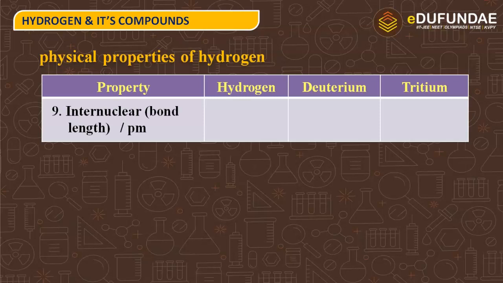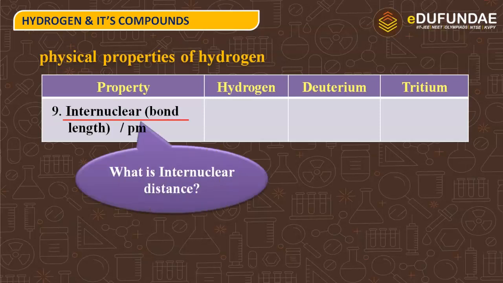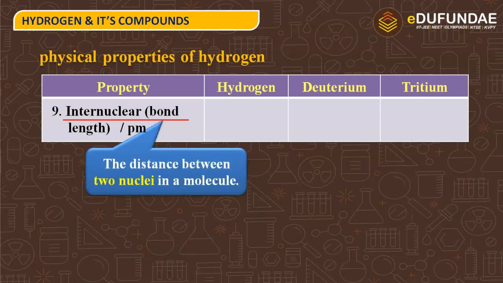Next property is internuclear, or we can say bond length in picometers. What is internuclear or bond length? The distance between two nuclei in a molecule. जब दो atom आपस में bonded हैं, then from the nucleus of the first atom to the nucleus of the second atom, the distance is known as internuclear distance, or we can say bond length.